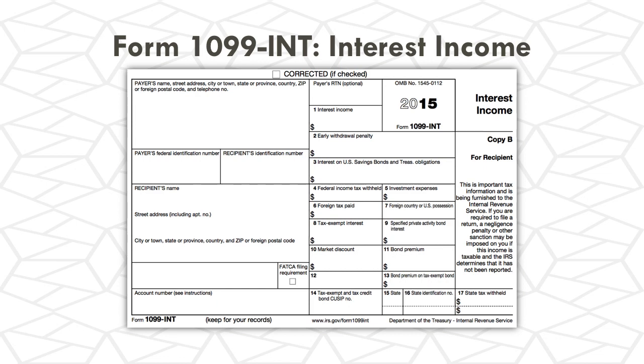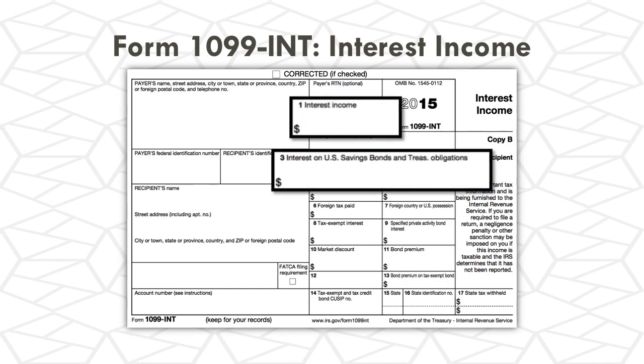Interest income will most often be reported to a taxpayer on the next form, which is a Form 1099-INT. So let's briefly take a look at each of the boxes that we will be looking at in more detail on this form. First, we have boxes 1 and 3. Boxes 1 and 3 report taxable interest paid to the taxpayer during the year. That's box 1. And box 3 shows interest on U.S. savings bonds, treasury bills, bonds, and notes.